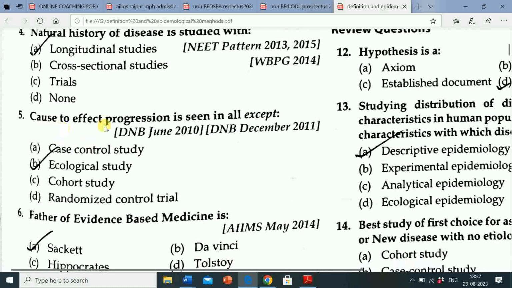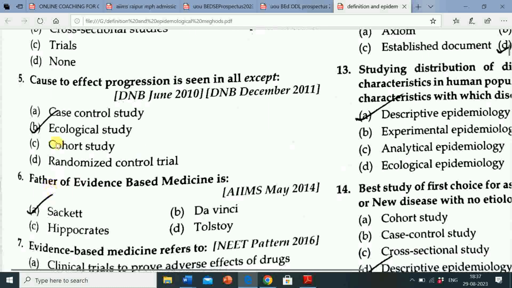Next question is, cause to effect progression is seen in all except option A case control study, option B ecological study, option C cohort study, option D randomized control trial. Correct answer is ecological study. Cause to effect progression is seen in all except ecological study.